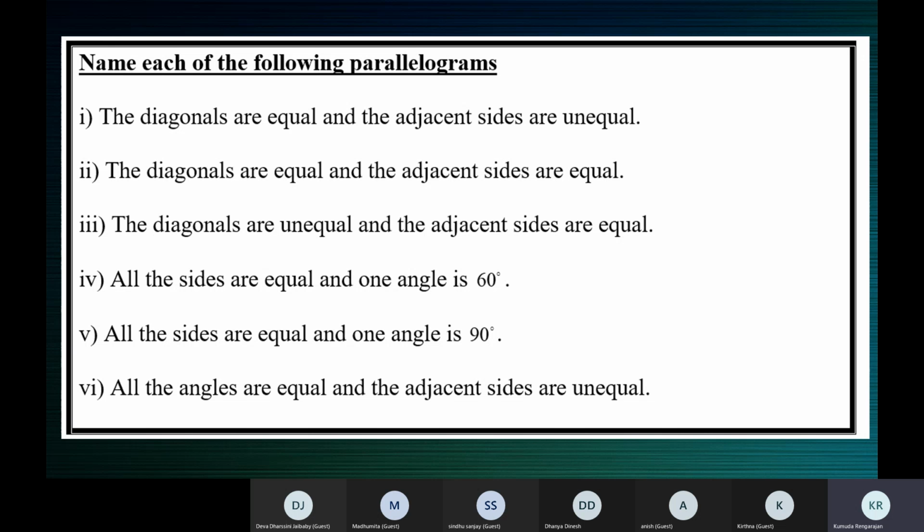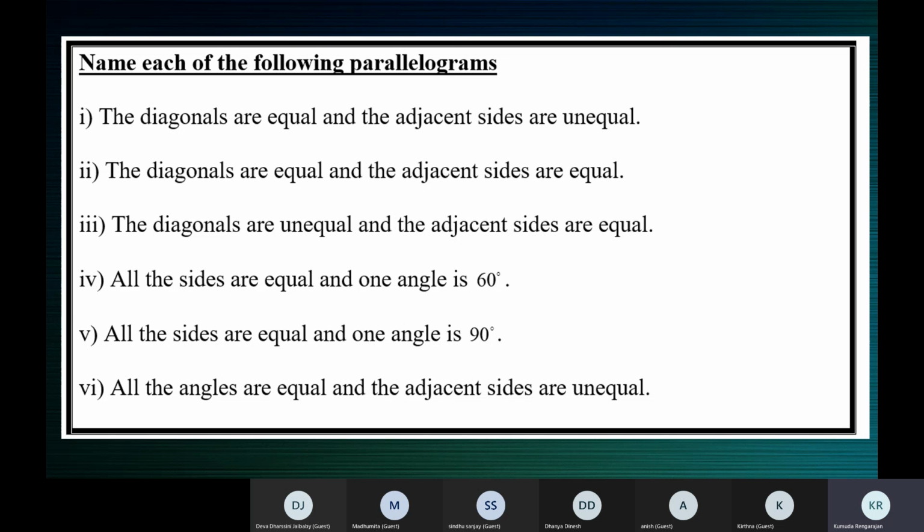Now, between the rectangle and square, which is the answer? Look at the next clue. Adjacent sides are equal. It's given as adjacent sides are unequal. Oh, sorry, adjacent sides are unequal. That means only the opposite sides are equal. It's a rectangle. Very good. So diagonals are equal, so it can be a square or a rectangle.